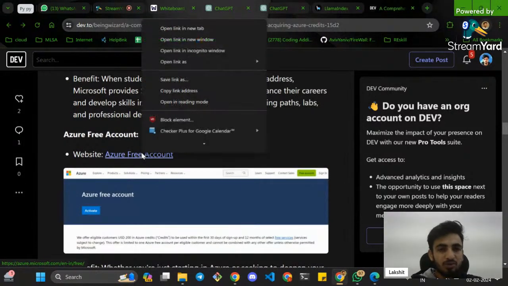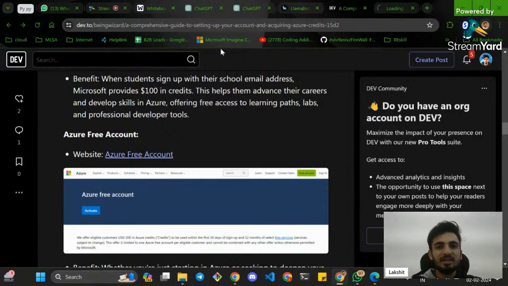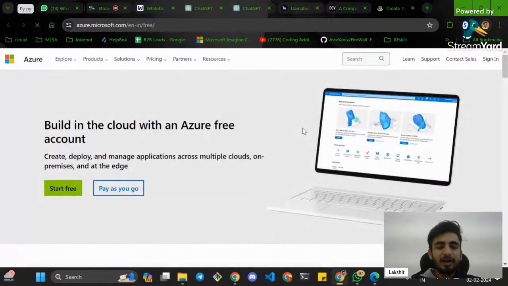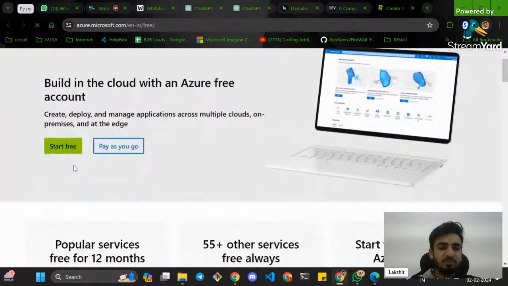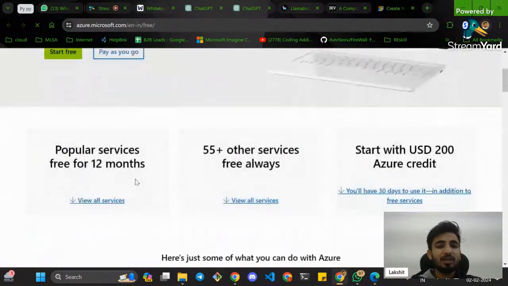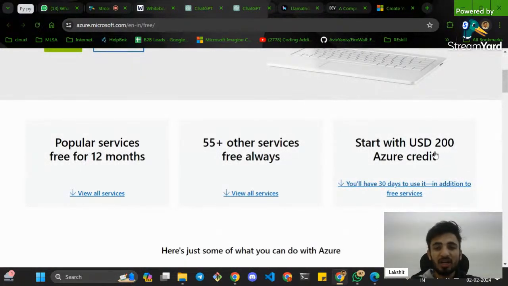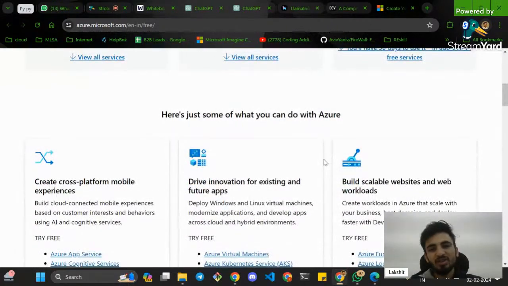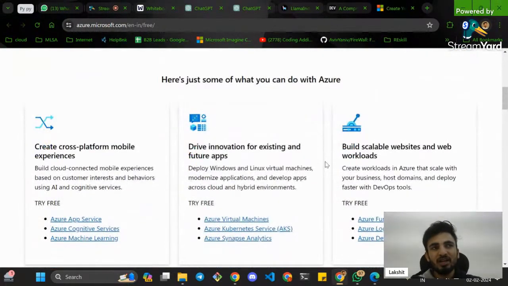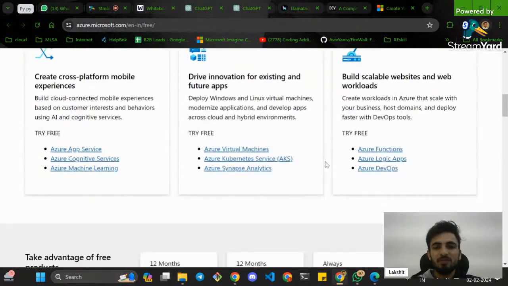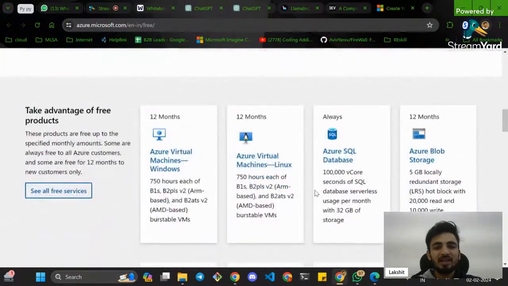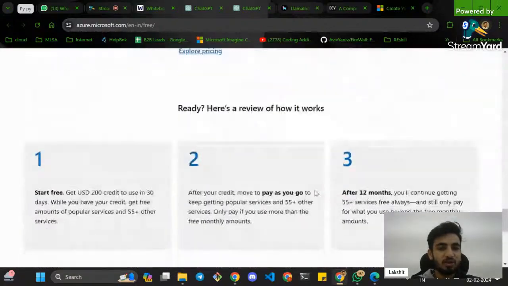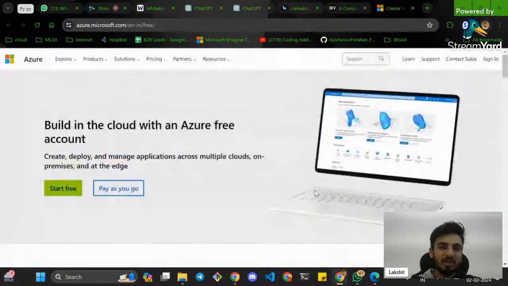For the Azure free account, you need a debit card that has international transactions enabled, right? So if your card allows international transactions, just sign up for this Azure free trial. You will get a 30 day free trial. You will get $200 for free, and just start with Azure credits, and it won't charge you anything unless you tell it to charge you, right? It's like you pay for what you use. You won't get charged if you're not using it. If you are using it, then only you will get charged, right?